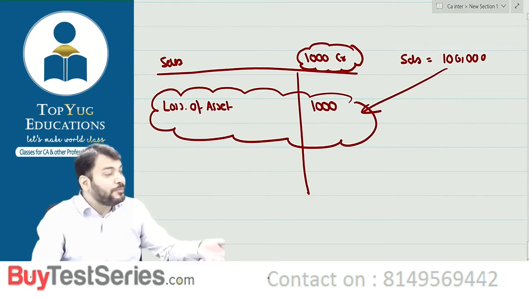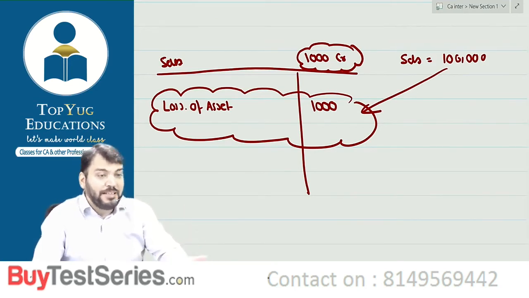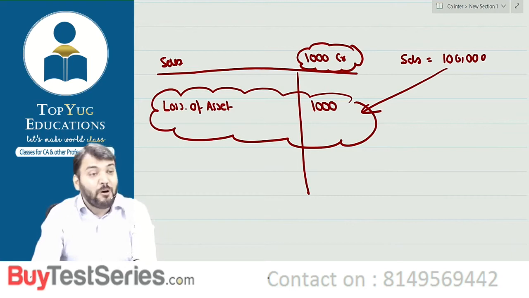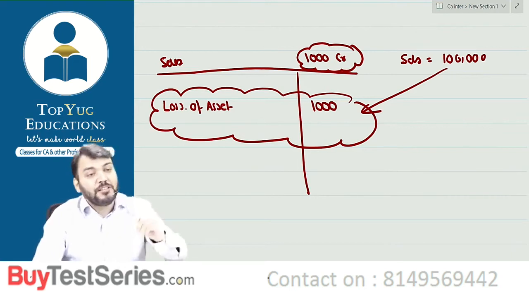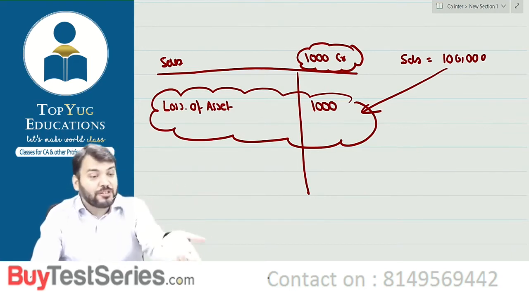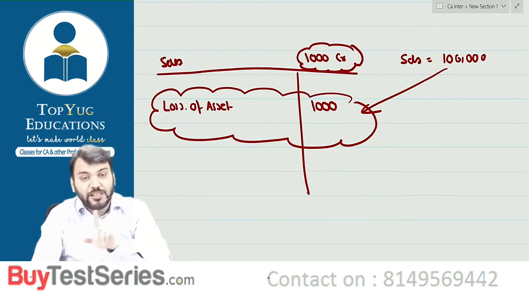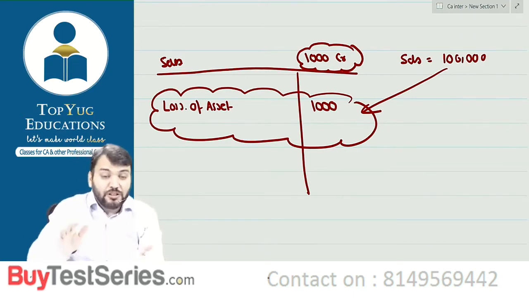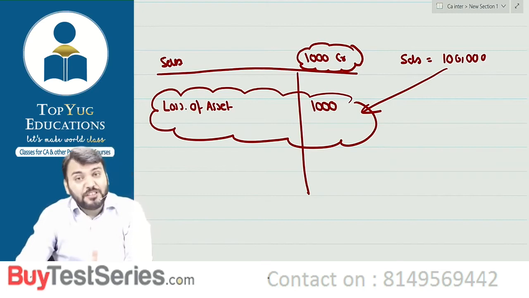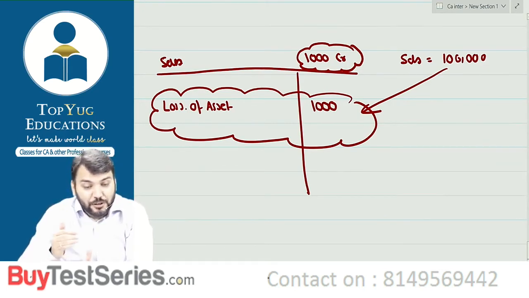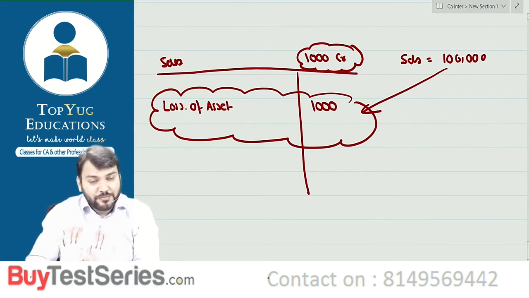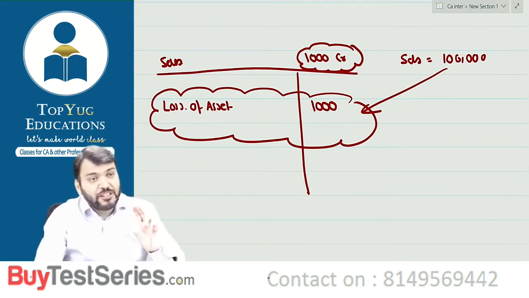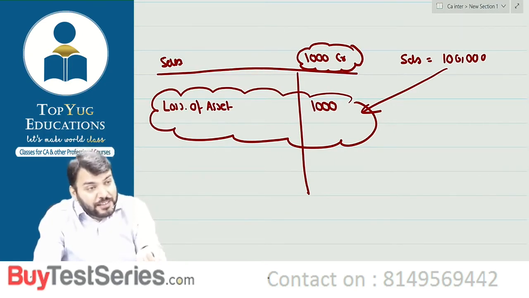If there is a loss of 10 rupees, that becomes material to me. Correct? For me even a loss of 10 rupees is very material, while for you a loss of 1000 may be immaterial. Are you able to understand what I am saying? So this term material is subjective, which will vary from business to business and from entity to entity. Understood? This point have you understood? It will depend upon entity to entity.